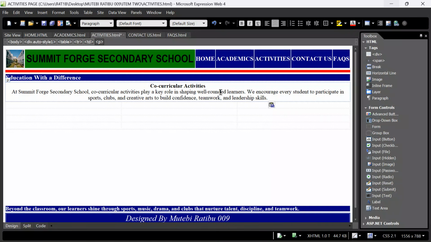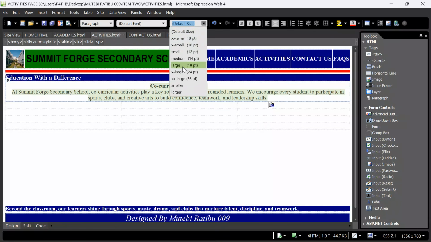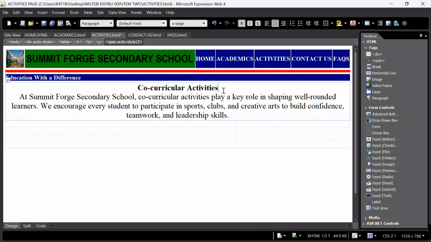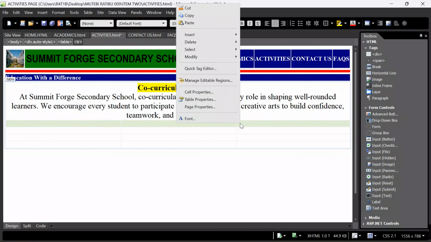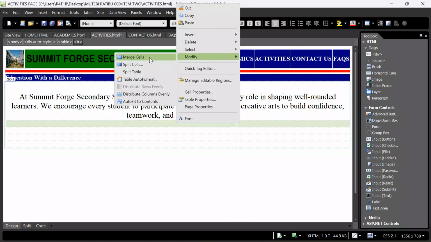Control V. After pasting, allow me to increase the size. Come to size around 24. Come here. I want to keep this with a uniform background the way we started the other side. After putting that down, I will now go on and start inserting my images. I will go on again to highlight the top row here. Again, right click, say modify, merge cells.